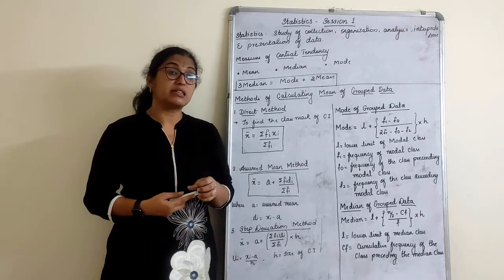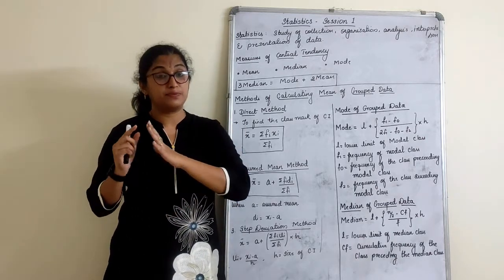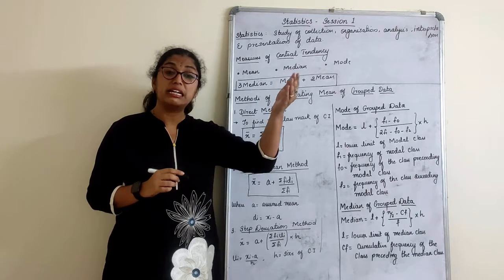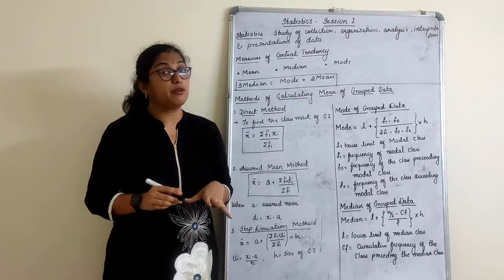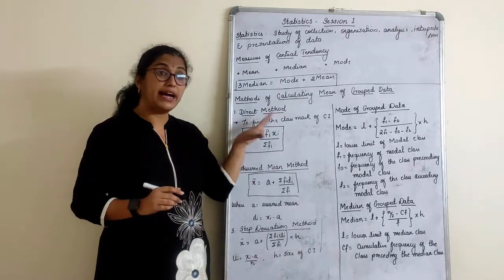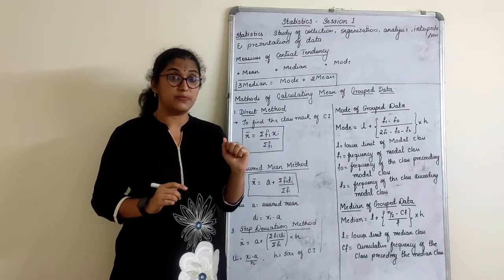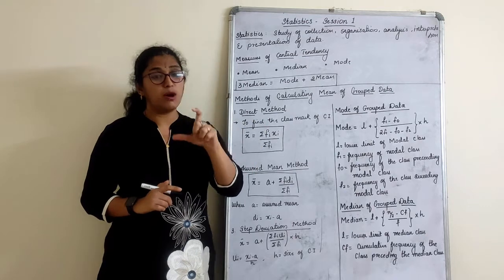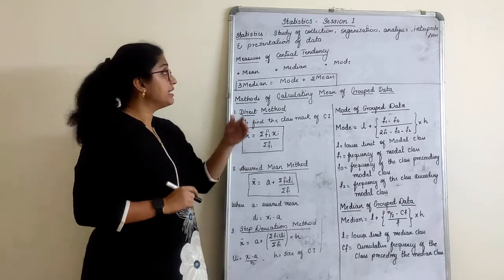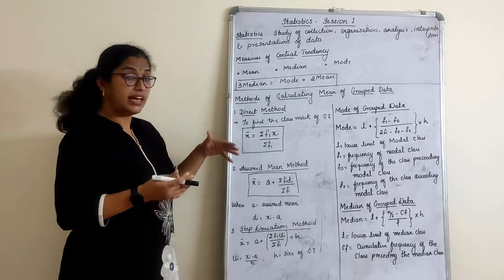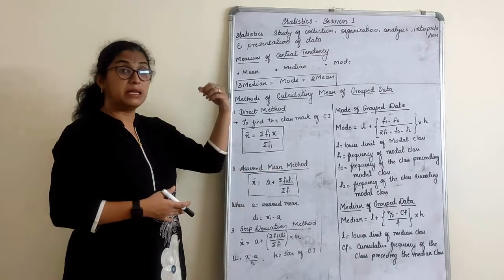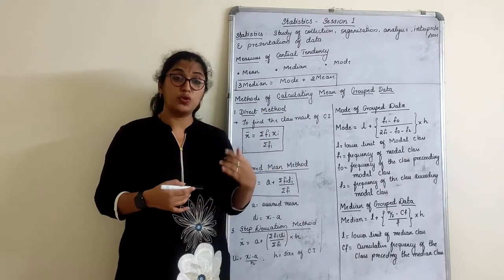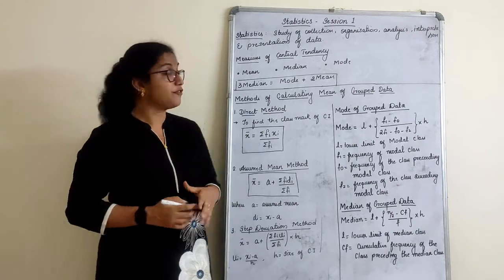We also studied something about continuous and discrete. That is, in the class interval, we will study that. About continuous and discrete, we will do as we go through the numericals. Right? So about all those basic terms, I will be sending you one small PDF where you can write down. Here I have just written down what you are studying this year. The basics of statistics that you should know, I will be sending you as a PDF.